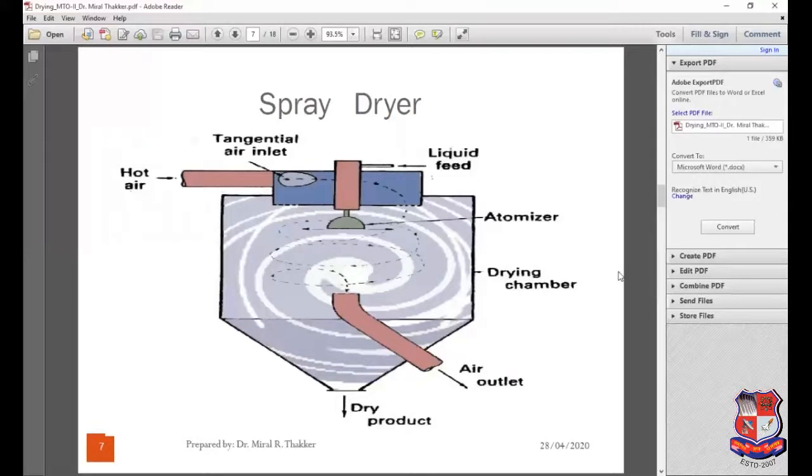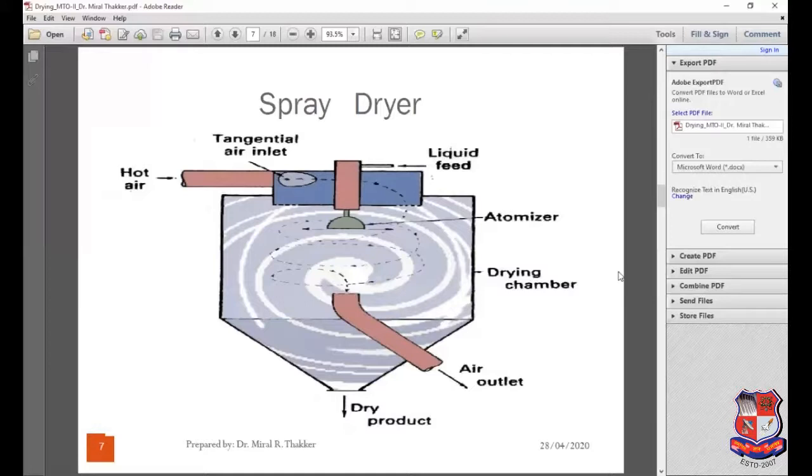These are sprayed into the stream of hot air so that each droplet dries to a solid particle. Getting this? We are taking liquid into the spray dryer. It will convert the liquid into small droplets, and by providing the heat or hot air, we are converting the droplets into solid particles.